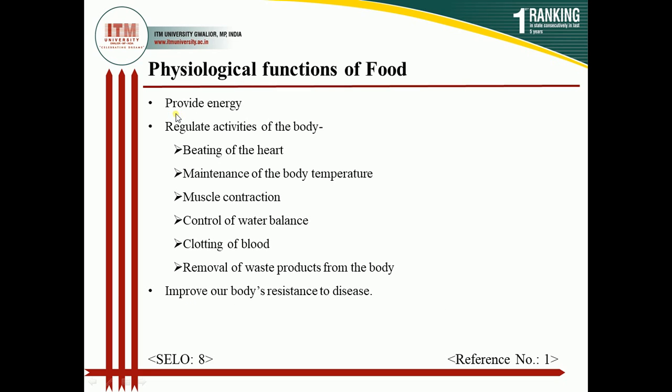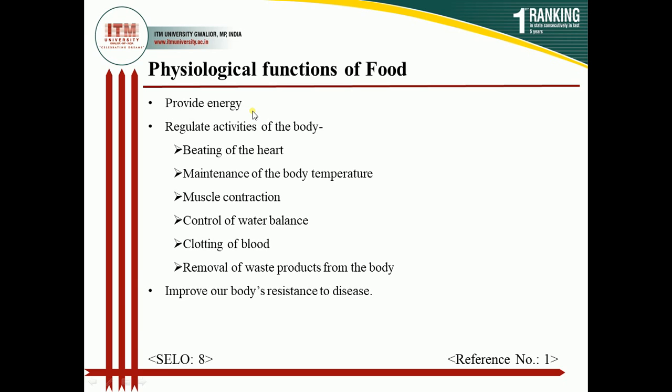So in the first one, providing energy, whatever we eat, and sometimes it happens that we take a high amount of nutrients, so our body converts nutrients into energy, and it helps in movement. Apart from that, the excess carbohydrates or the excess nutrients are stored in the form of glycogen, and basically the glycogen is stored in our liver and the muscles.